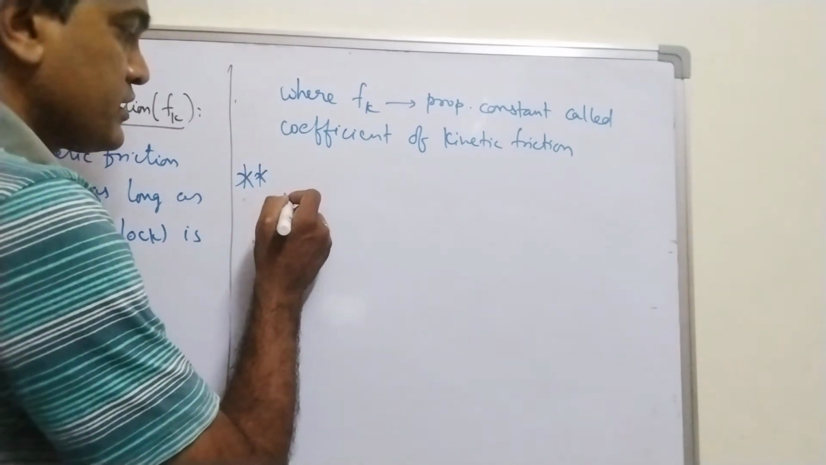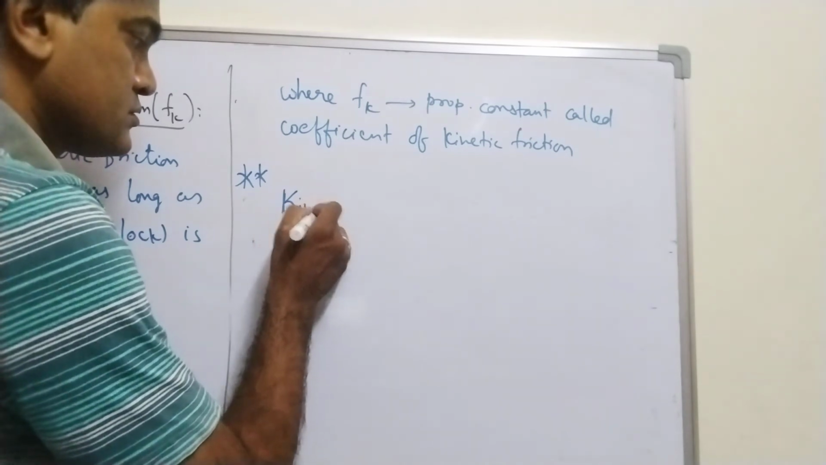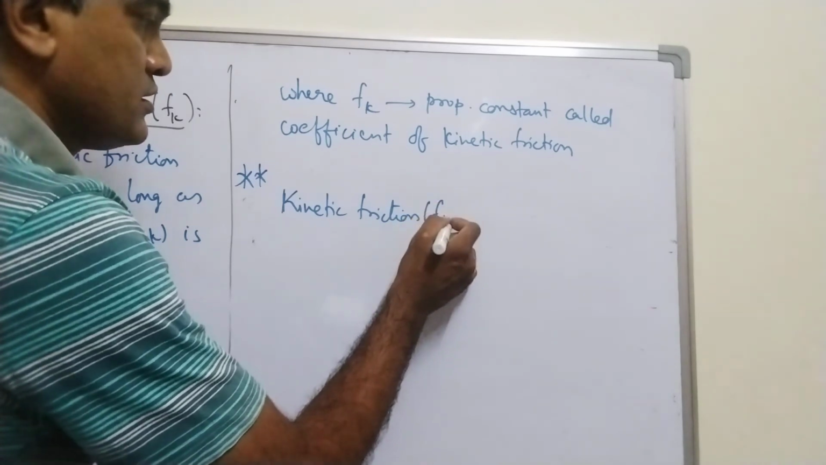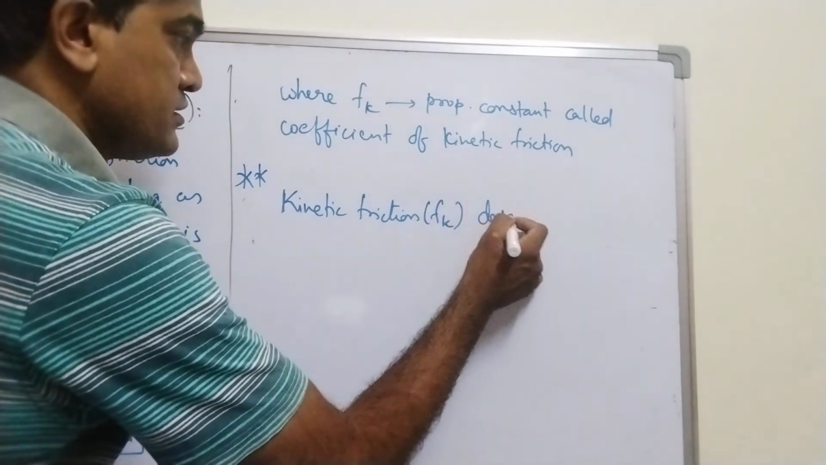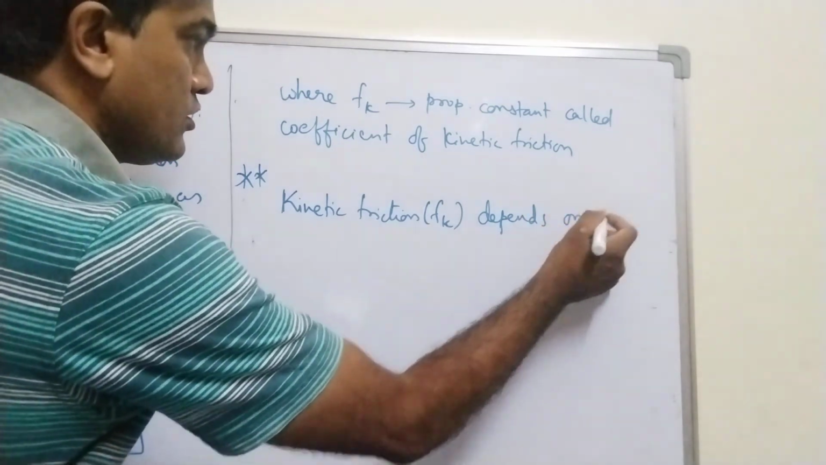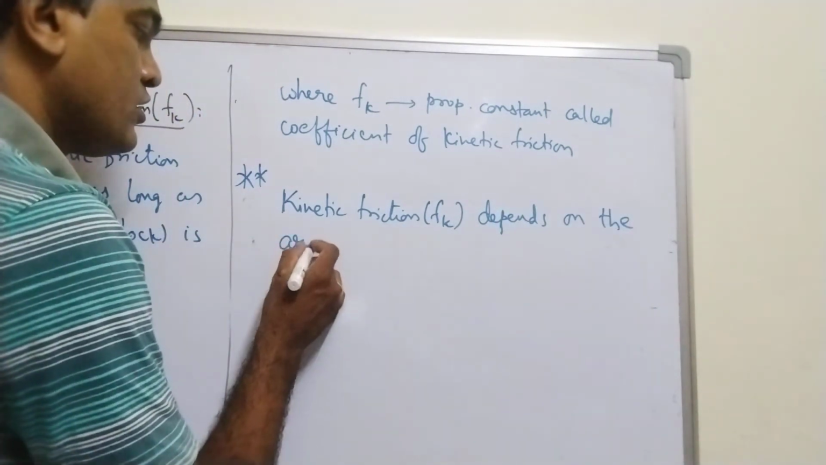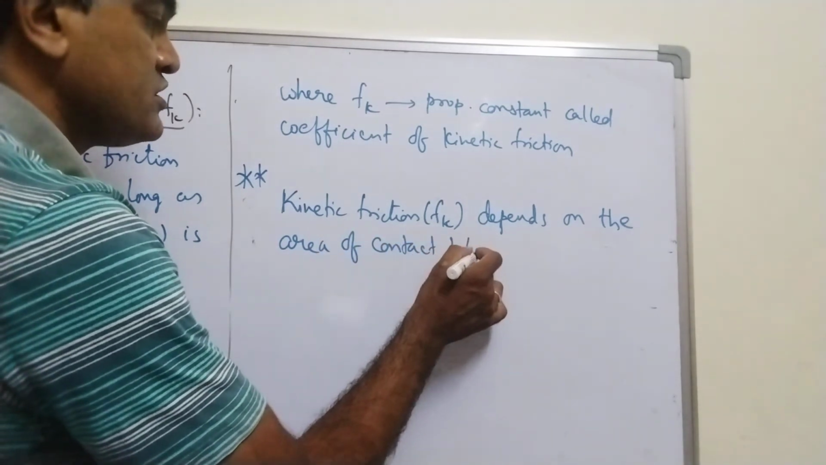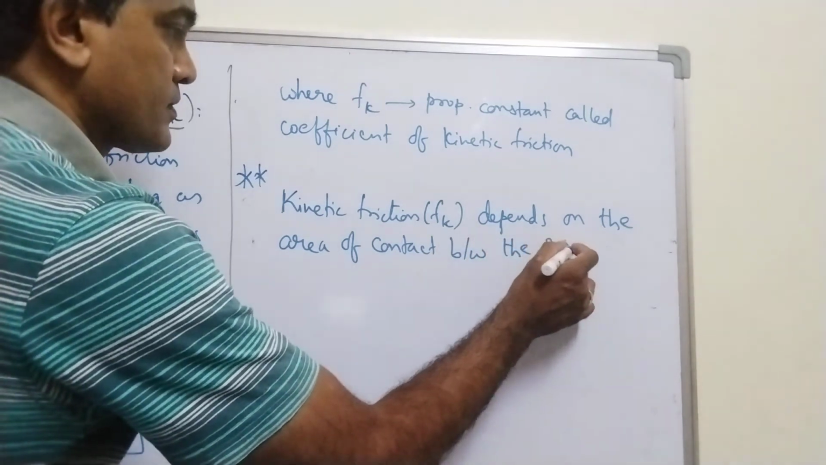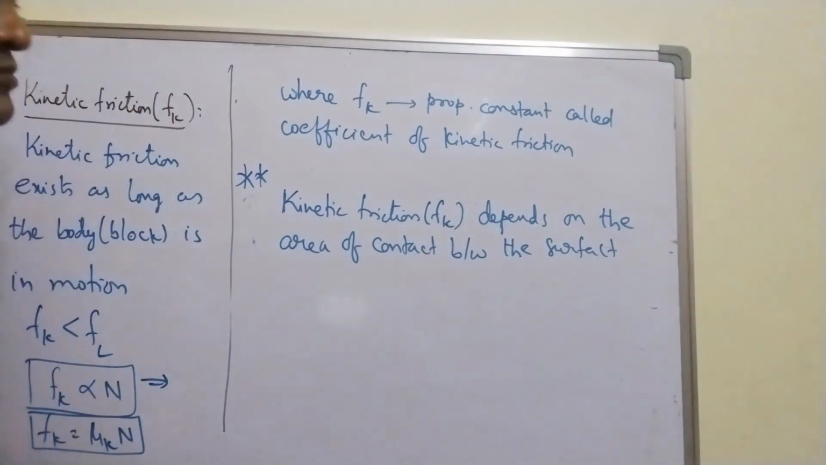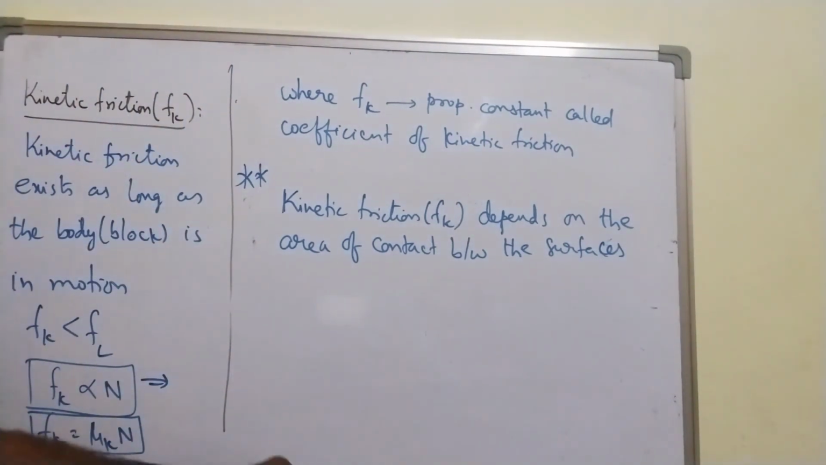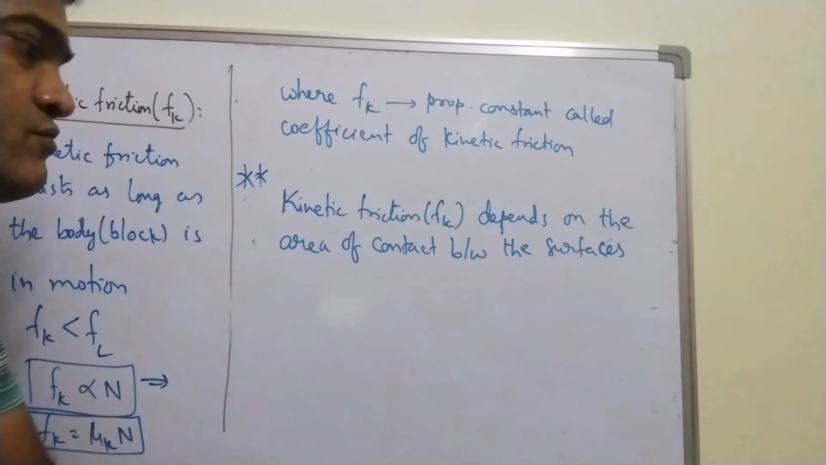Important point. Kinetic frictional force, or kinetic friction Fk, depends on the area of contact between the surfaces. Area of contact between the surfaces. Why? For example,